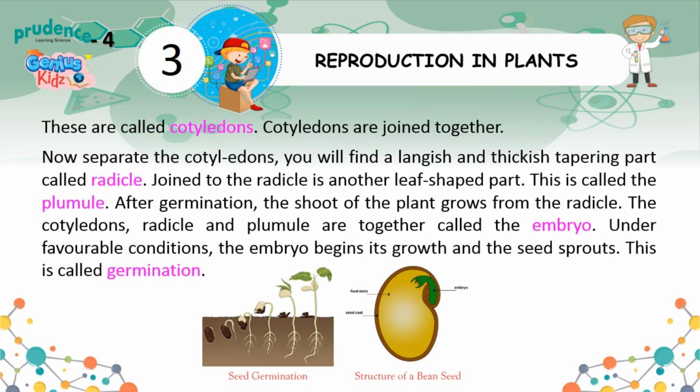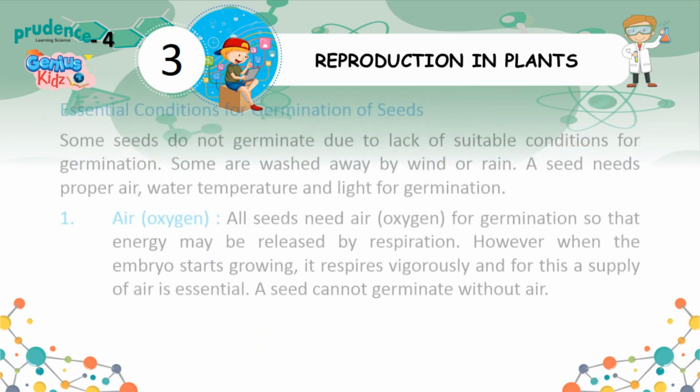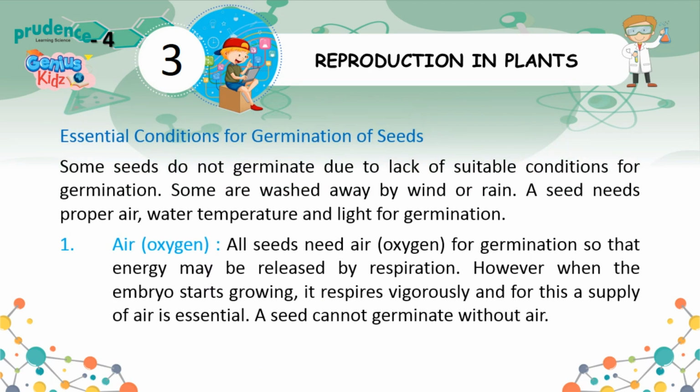The cotyledons, radicle and plumule are together called the embryo. Under favorable conditions, the embryo begins its growth and the seed sprouts. This is called germination. Essential conditions for germination of seeds. Some seeds do not germinate due to lack of suitable conditions for germination.